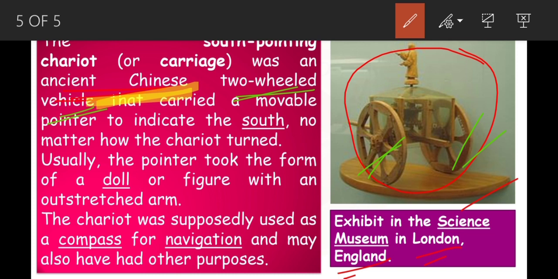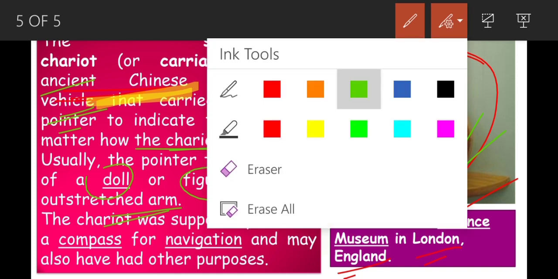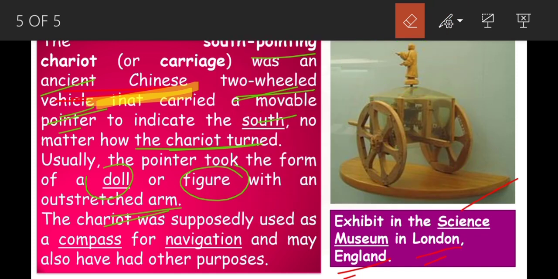Two-wheeled vehicle with a mobile pointer to indicate south direction. No matter how the chariot turns, this statue always points the south direction. So it is called the south pointing chariot. It looks like a doll, a figure with an outstretched arm, meaning a pointing arm.